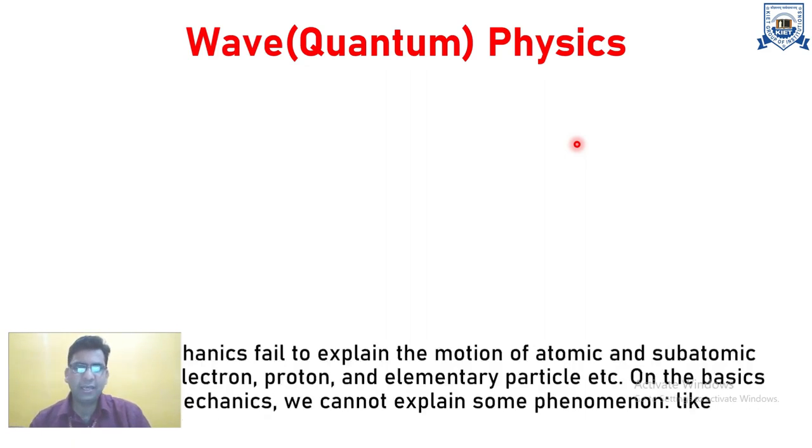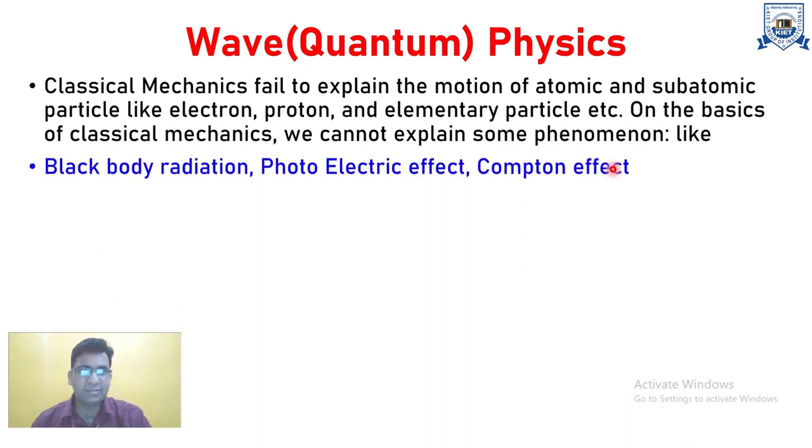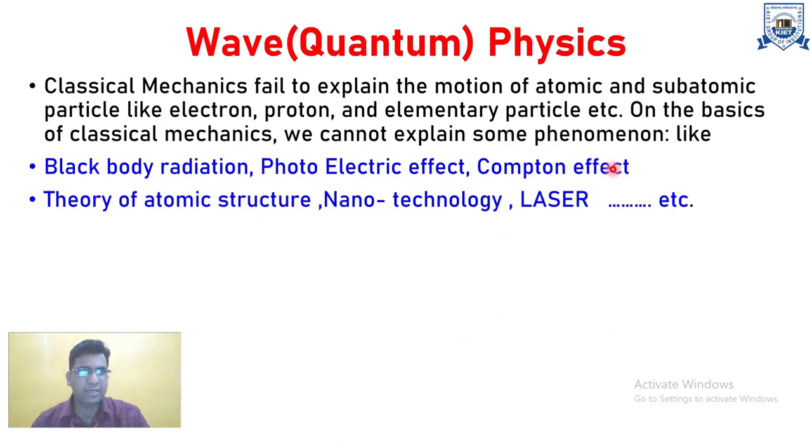Here classical physics fails to explain the motion of atomic and subatomic particles like electrons, protons and elementary particles, etc. On the basis of classical mechanics, we cannot explain some phenomena like blackbody radiation, photoelectric effect, Compton effect, theory of atomic structure, nanotechnology, laser, etc. These are new research areas. You can see the laser is very important. Today and tomorrow, technology and nanotechnology are a part of this entire region.